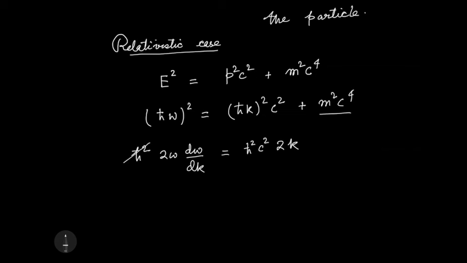If I do d by dk of that, it is 0. H cross cancels out from both sides, 2 also cancels out. d omega by dk is nothing but V group, and if I bring k to the left hand side, I get omega by k, which is V phase. So this is equal to c squared.